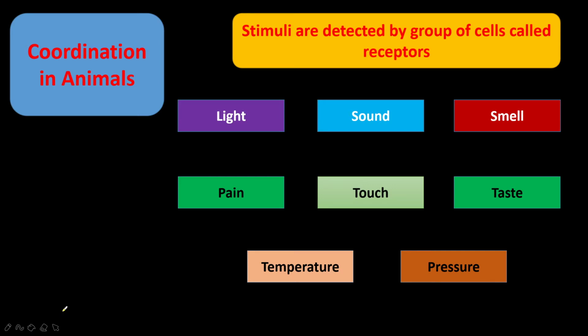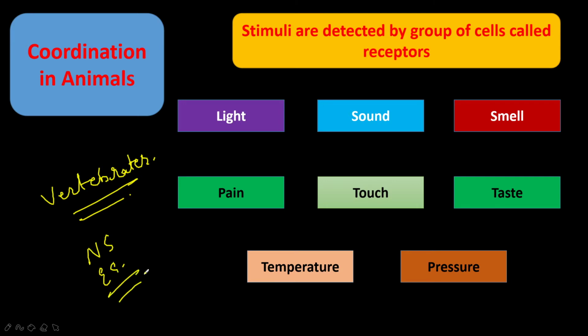The control and coordination in the higher animals, called vertebrates, including human beings, takes place through the nervous system as well as the hormonal system, which is also called the endocrine system. In detail, we are going to discuss control and coordination in human beings.